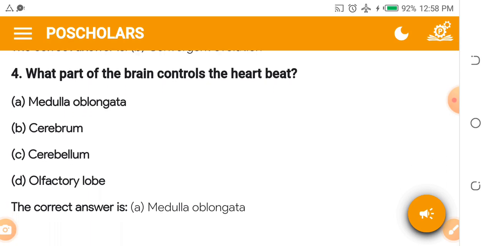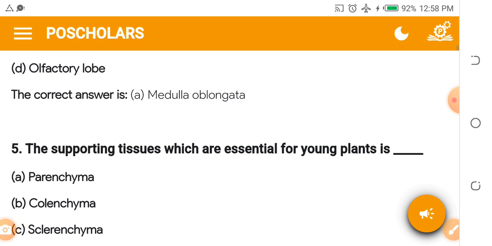Which part of the brain controls the heartbeat? A. Medulla oblongata. B. Cerebellum. C. Cerebrum. D. Olfactory lobe. The answer is medulla oblongata.